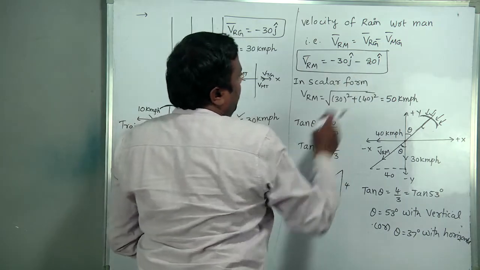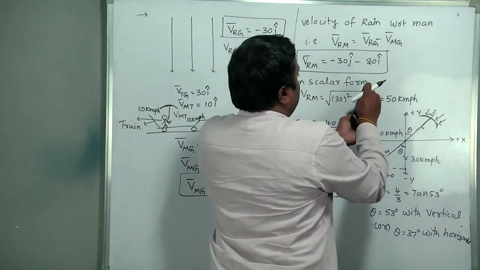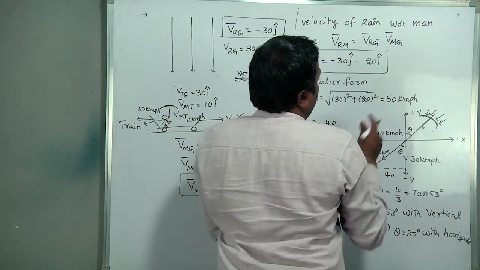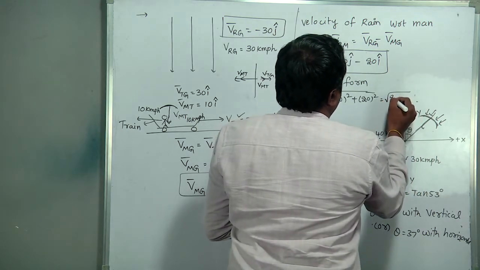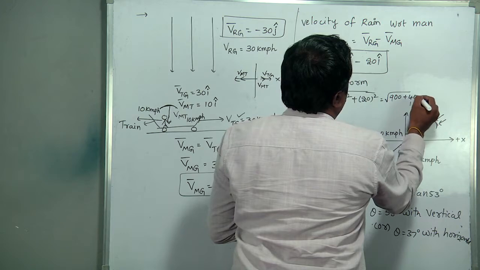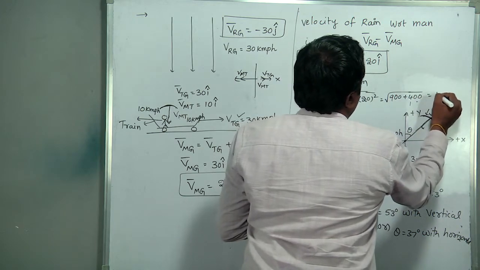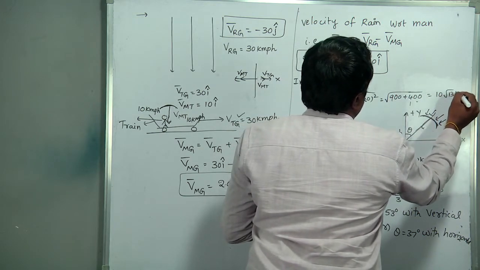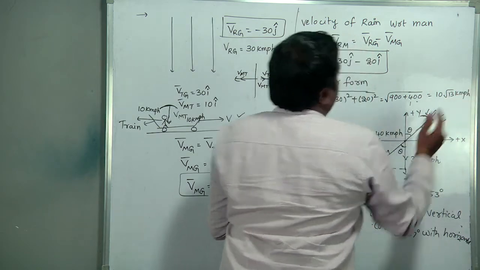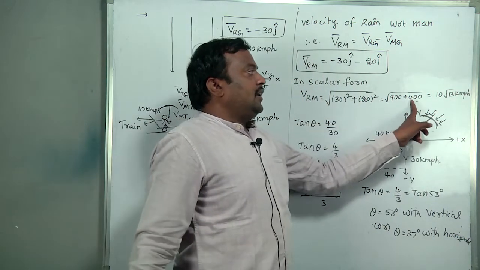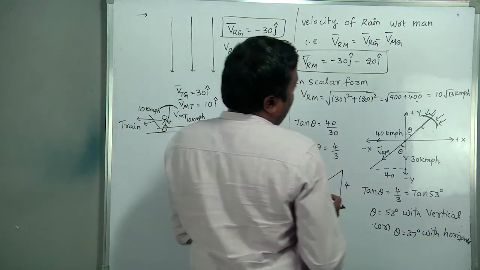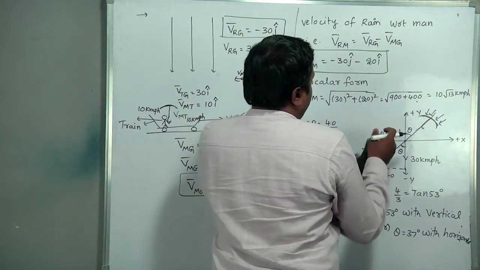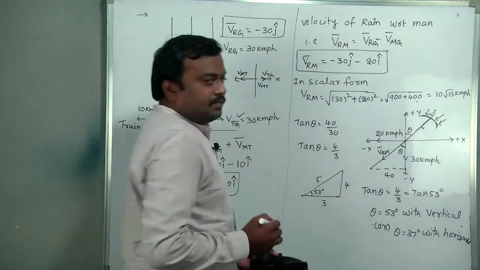Minus 20 i cap, magnitude form: square root of 30 square plus 20 square, square root of 900 plus 400, 1300, which is 10 root 13. The resultant related, this 40 kmph becomes 20 kmph.